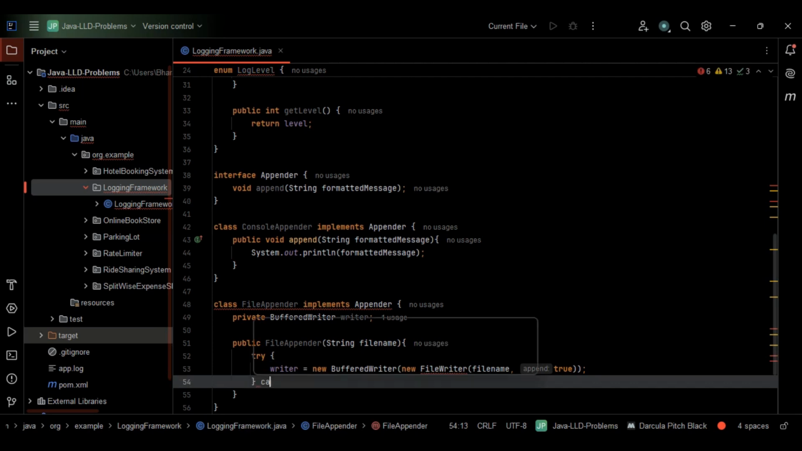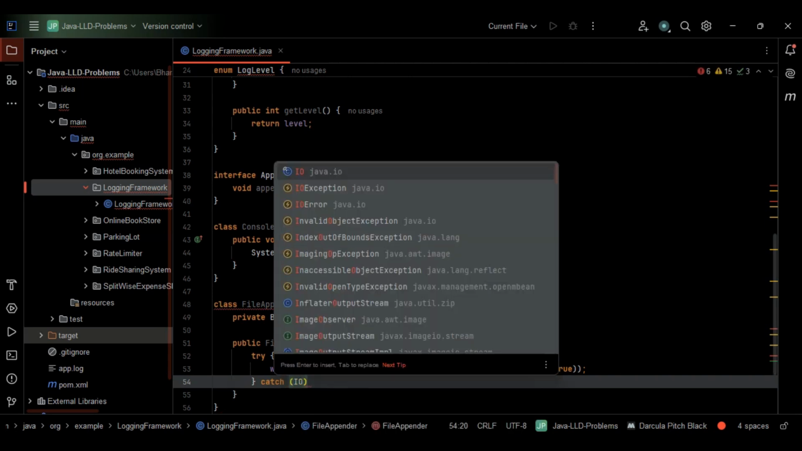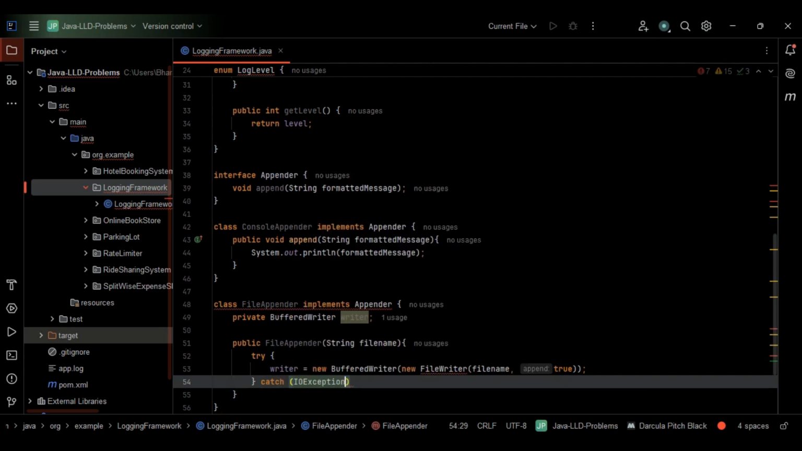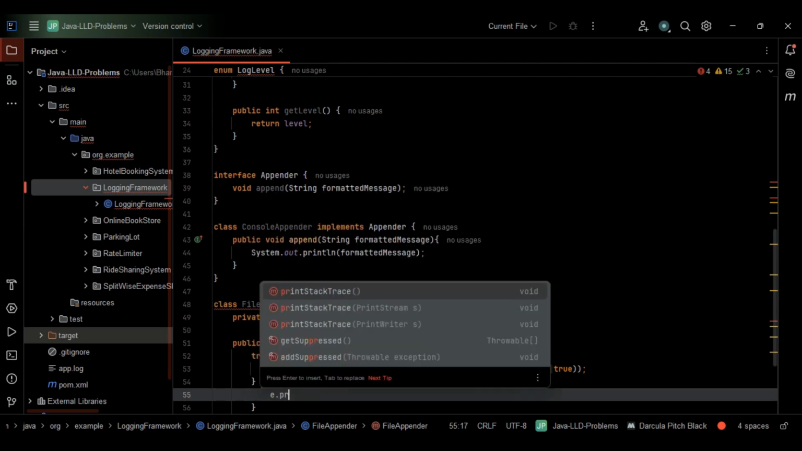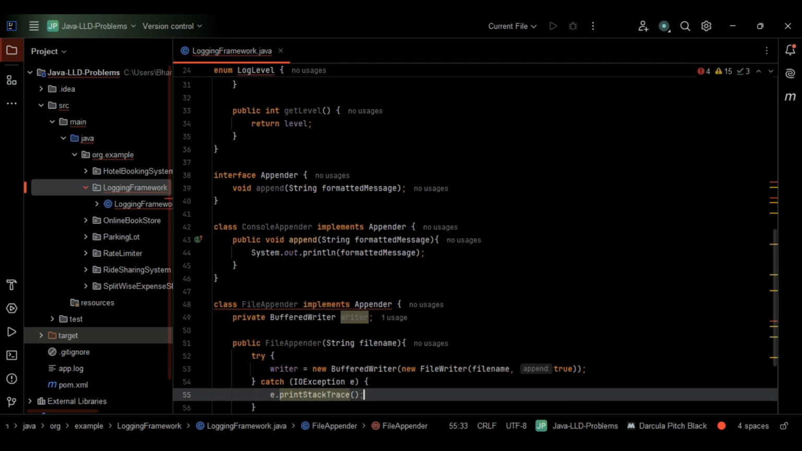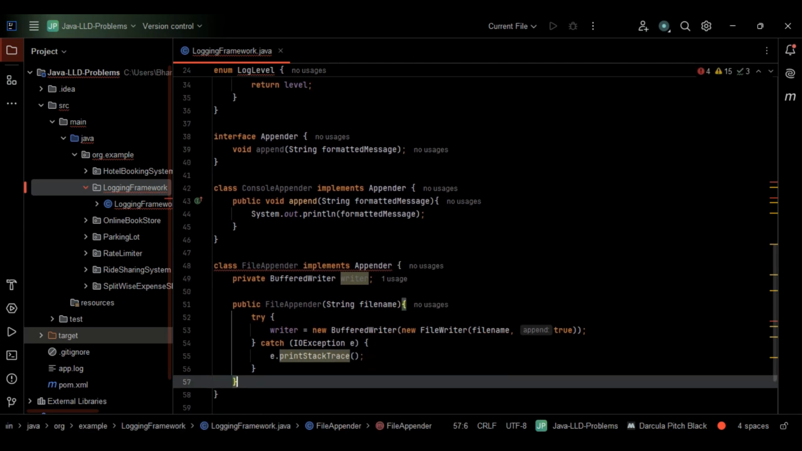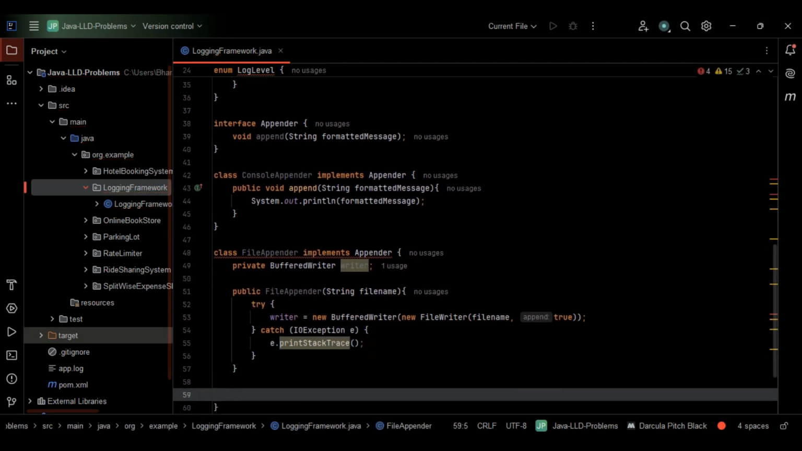Next, let's go with the catch. We have to catch the error if found any, right? Within the catch, before opening this one, let me go with IOException e. Within the catch, let's print the error if the file cannot be opened. If the file cannot be opened, we have to print certain error, right? So let me use e.printStackTrace here. This is fine. Let me come out of this method entirely.